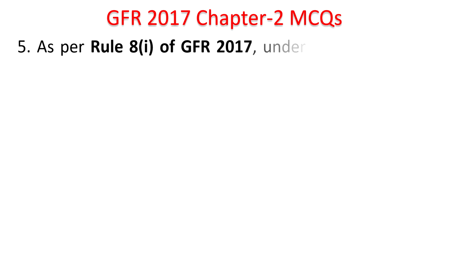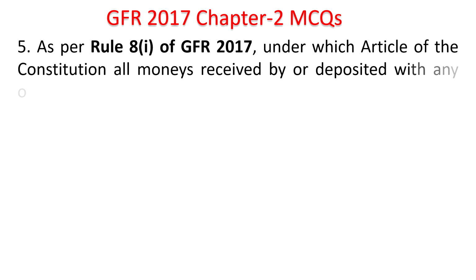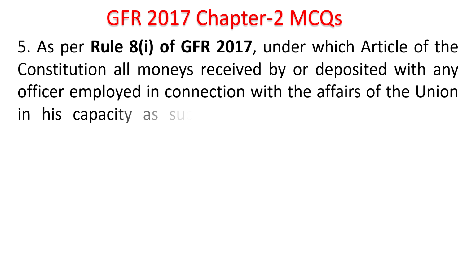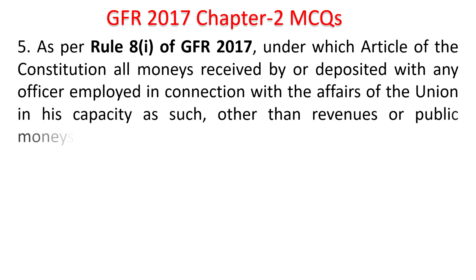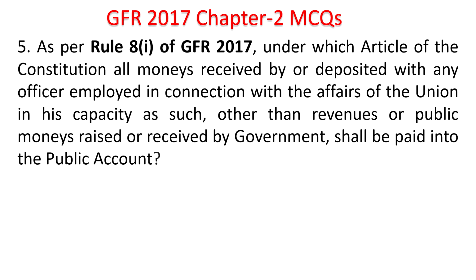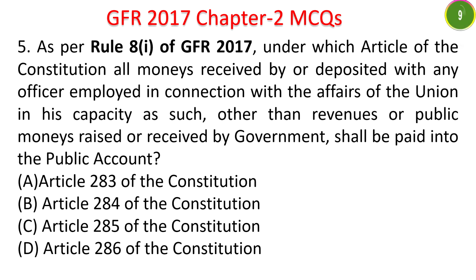Okay. Next question. As per Rule 8.1 of GFR 2017, under which article of Constitution all monies received by or deposited with any officer employed in connection with the affairs of Union in his capacity as such, other than the revenues or public money raised or received by the government, shall be paid into public account? Just now we have seen it is Article 284.